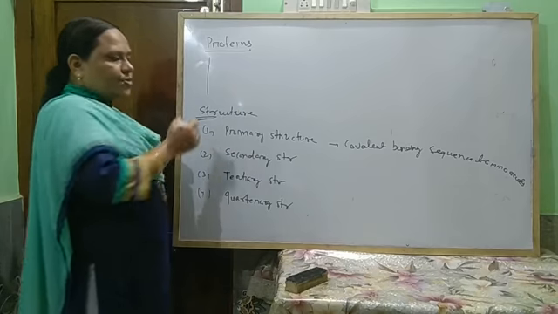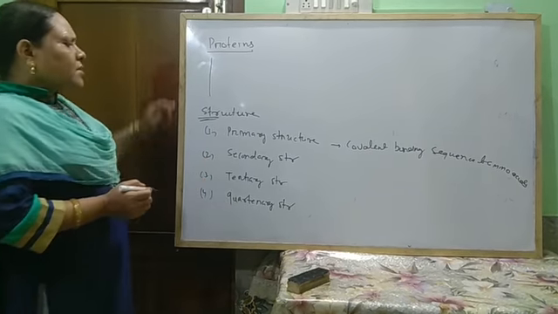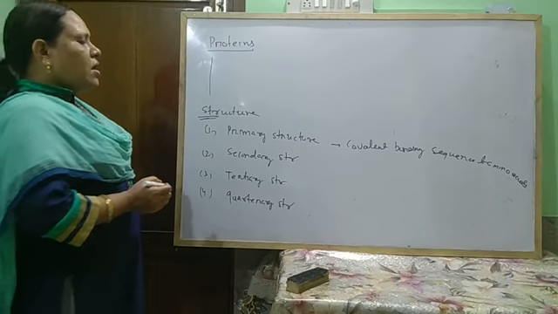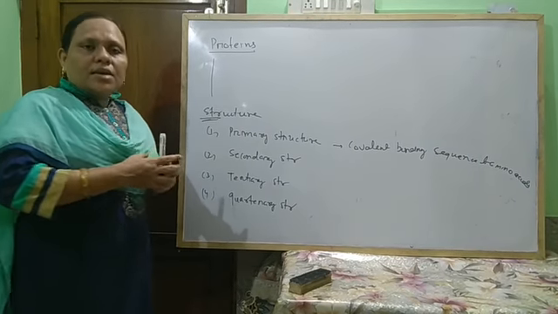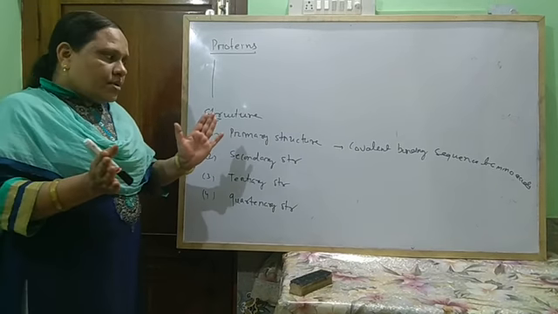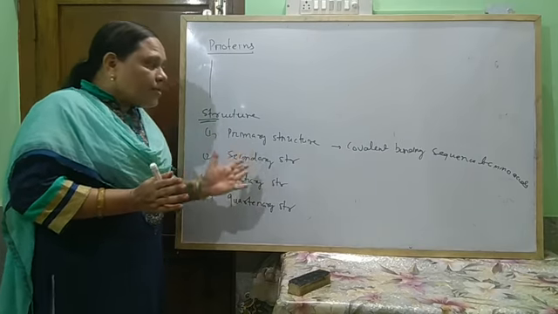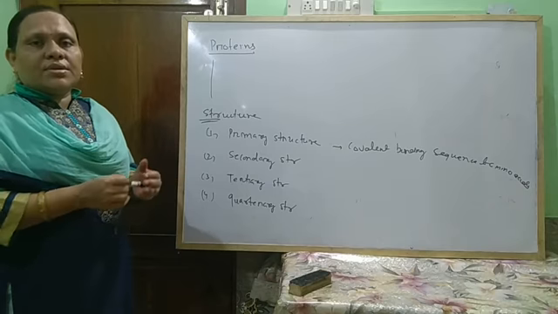After the formation of the primary structure, if the protein is a long chain, then along with the covalent bond, another type of bonding, hydrogen bonding, takes place.